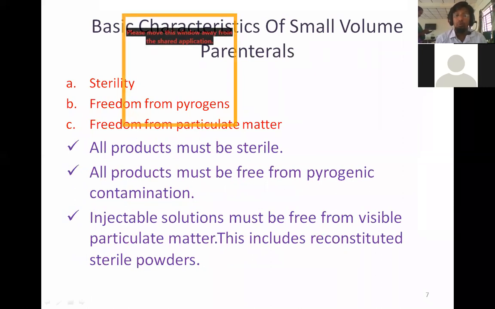Basic characteristics of small volume parenterals. Let's see what should be the basic characteristics of small volume parenterals. First thing, they should be sterile.